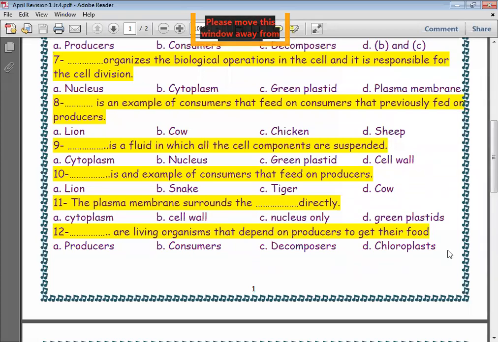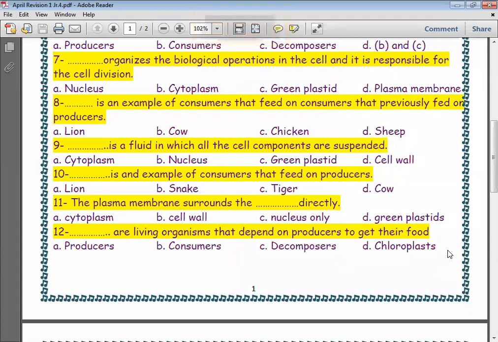Number 8, blank is an example of a consumer that feeds on a consumer that previously fed on a producer. Consumer feeds on consumer, Junior 4. A, lion. Number 9, blank is a fluid in which all the cell components are suspended. Cytoplasm, excellent.